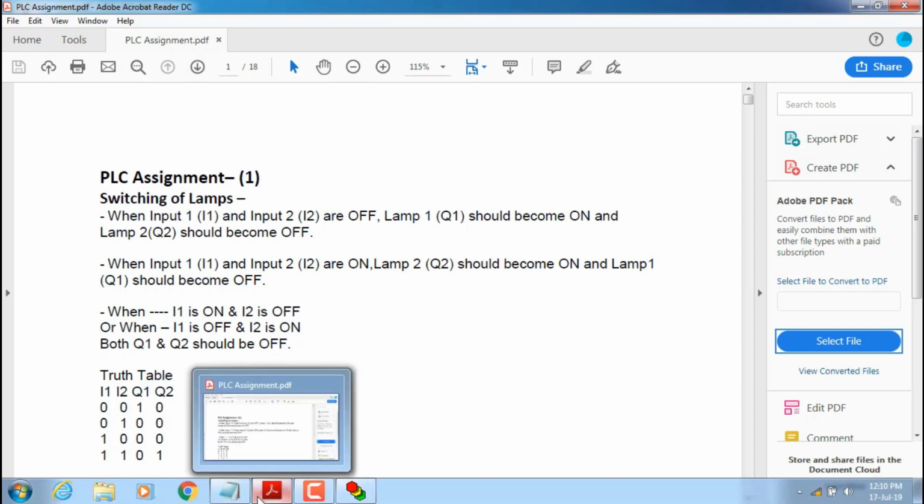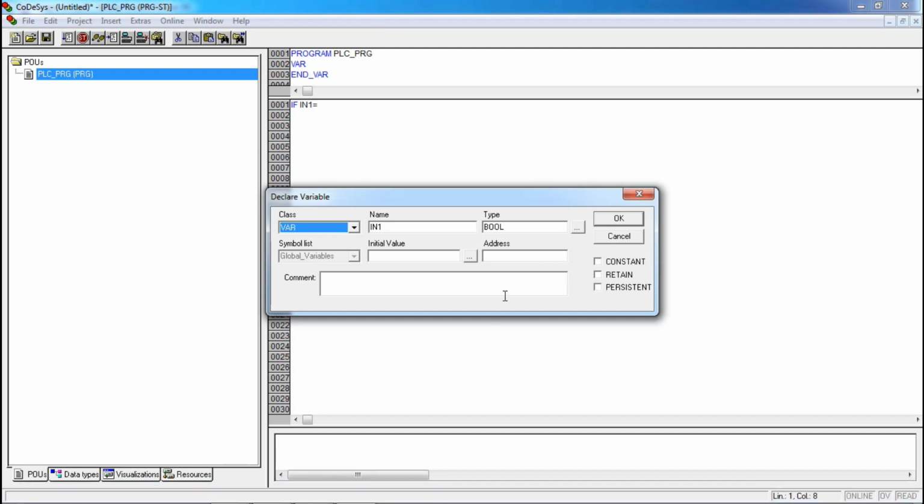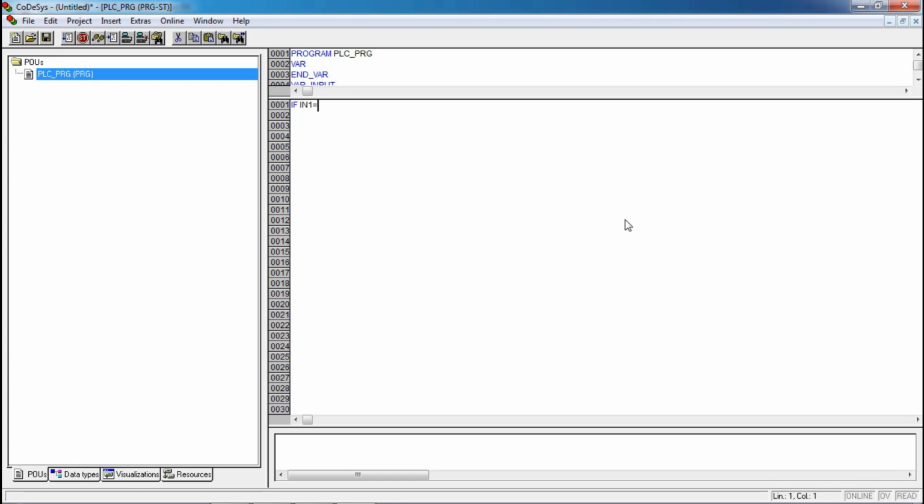Okay, let's implement this. In Codesys, as soon as you declare the variable, a pop-up appears, in which you have to select the class of variable. This will be my input variable, and this will be my boolean type. Okay, if input 1 is equal to false,